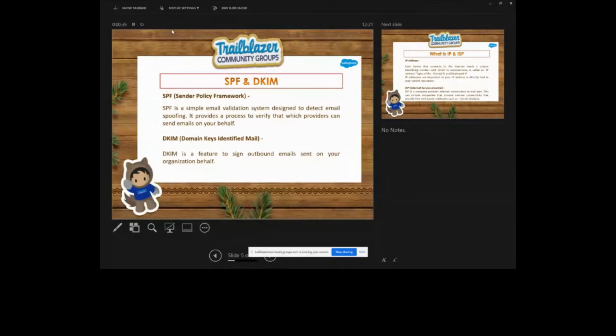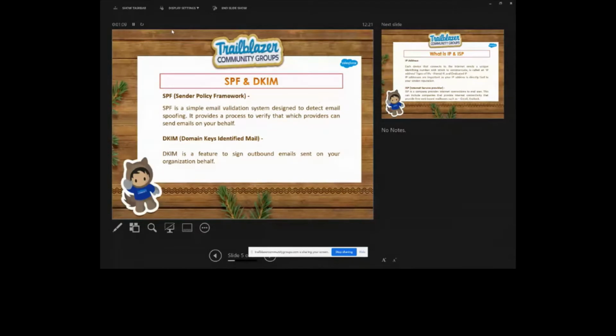The SPF provides a complete process to verify which providers can send emails on your behalf. So it's detecting the spoofing also, because SPF verifies which type of providers can send the emails on your behalf. So obviously you need to make sure that you always work according to the Sender Policy Framework.